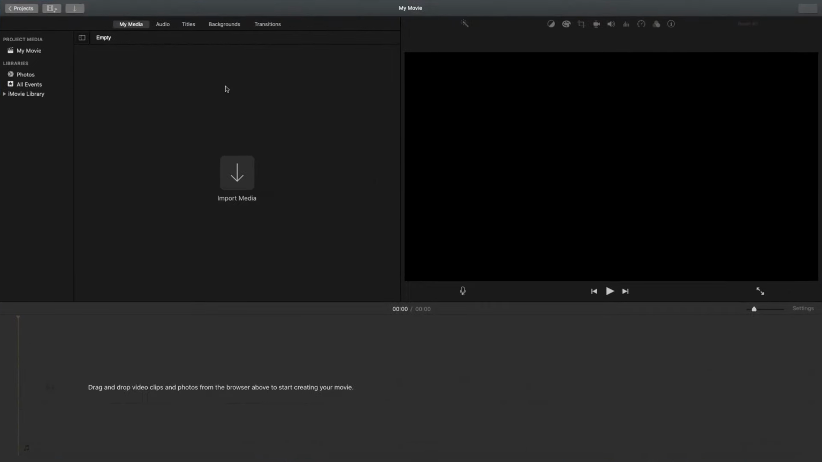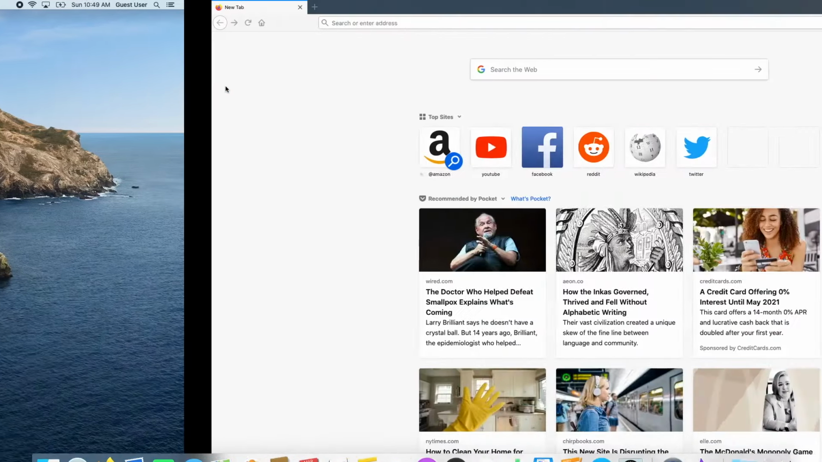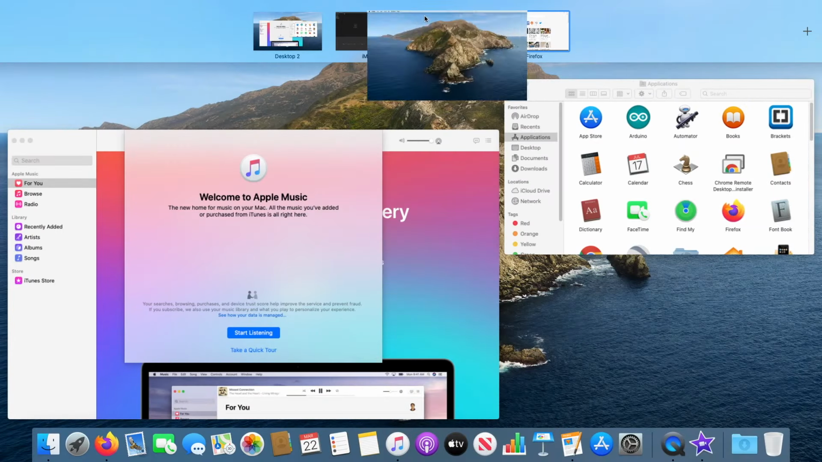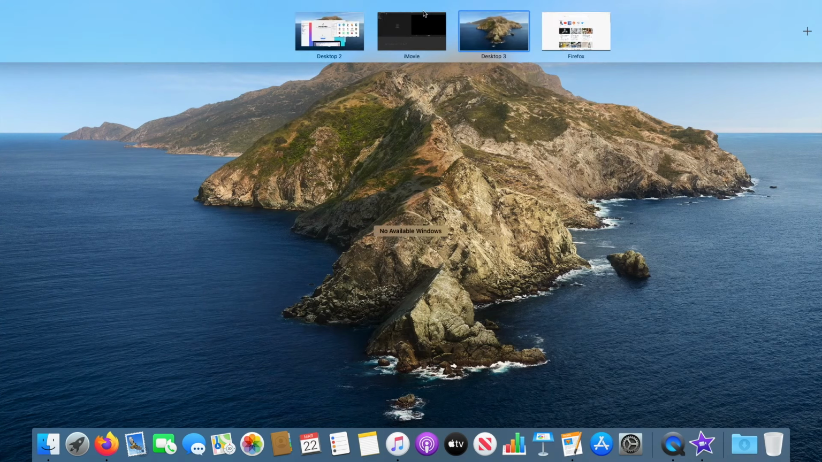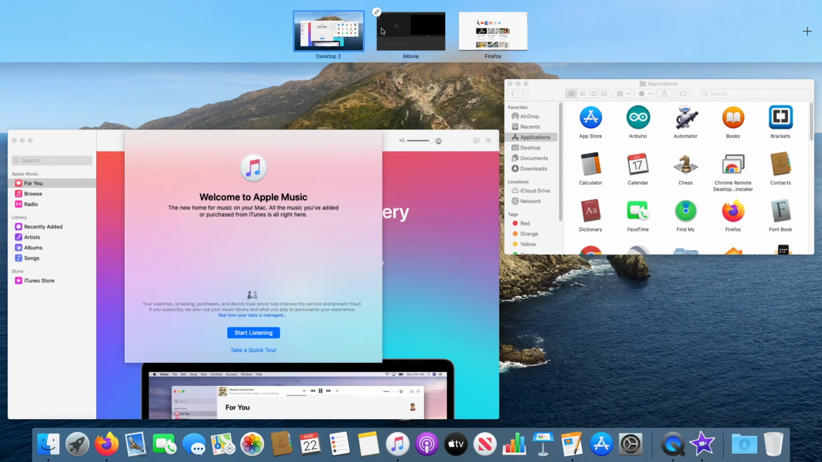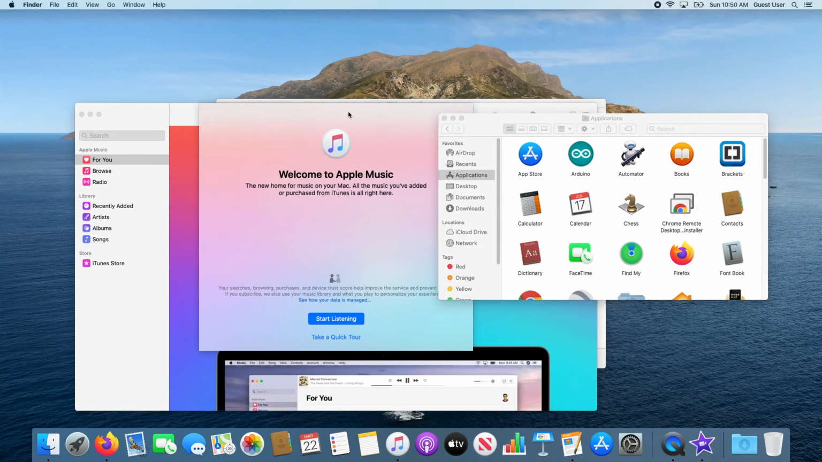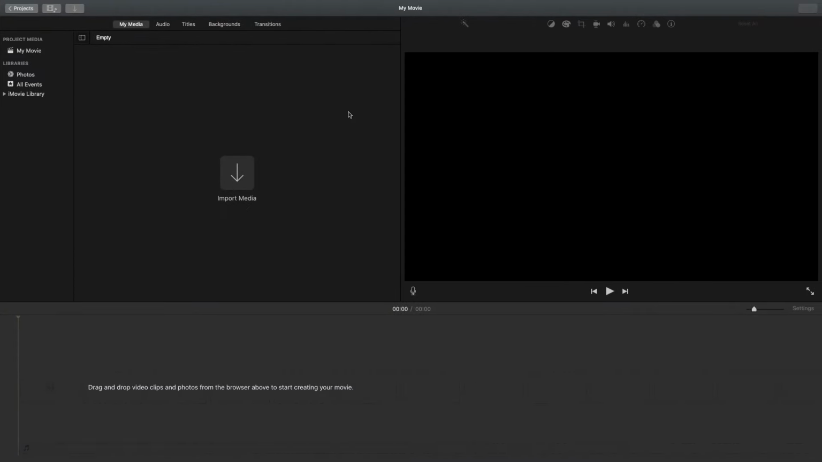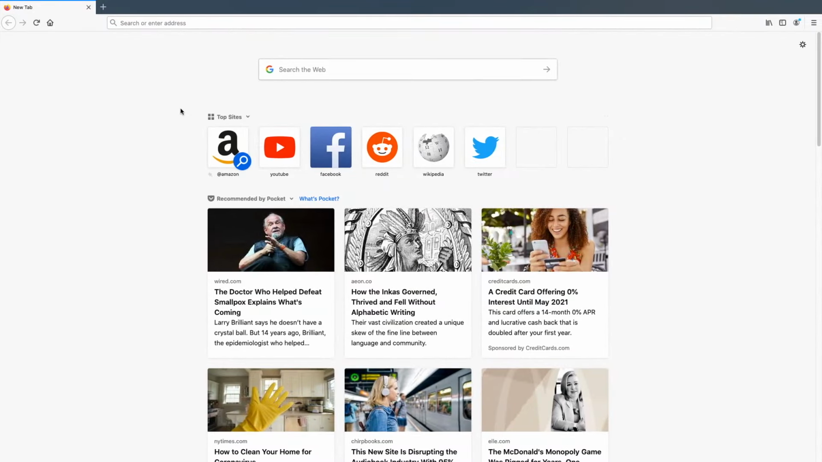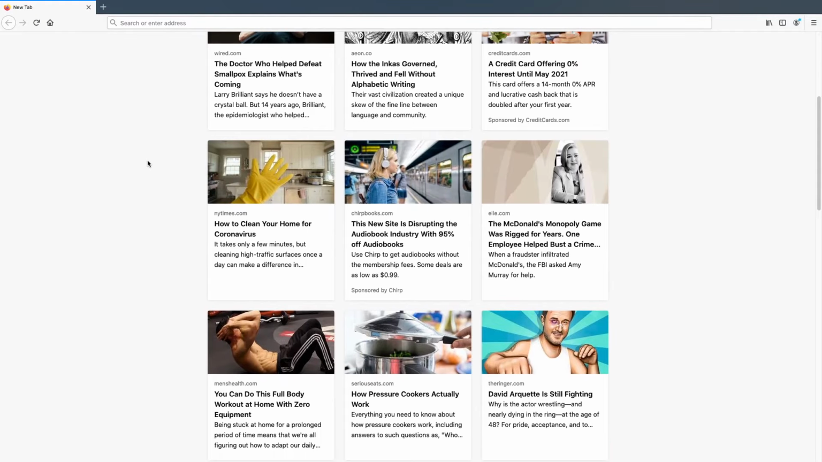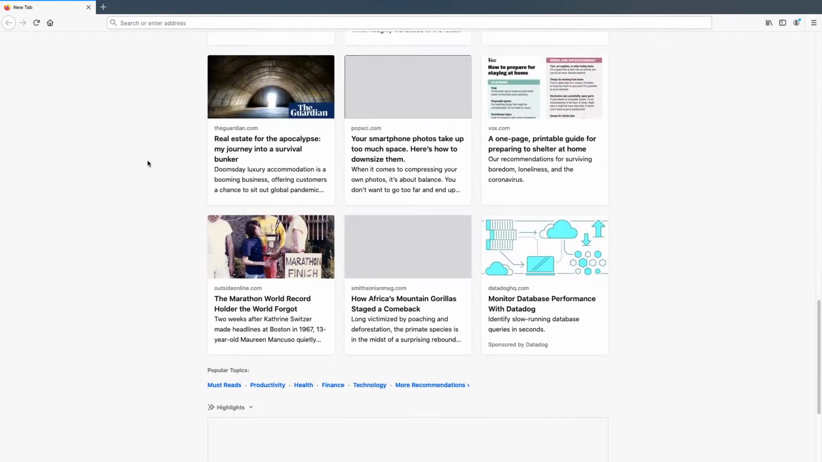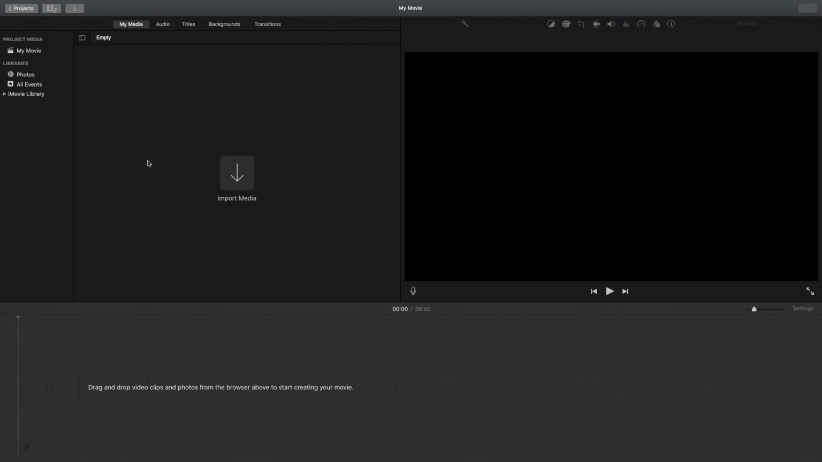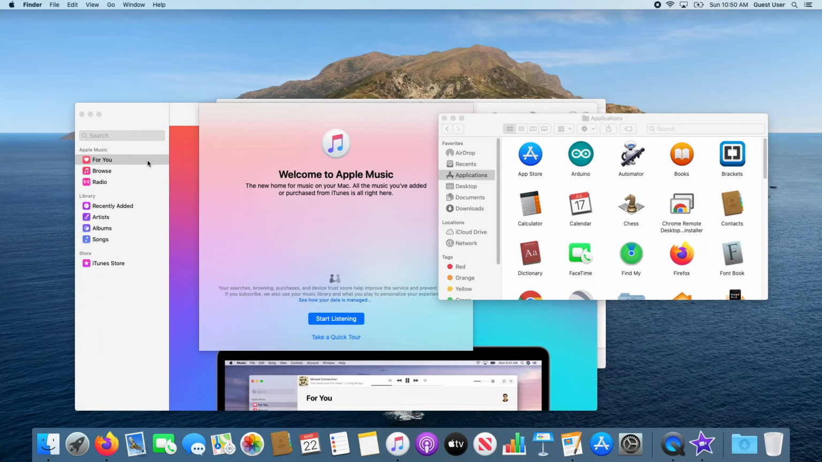If we want that to be its own thing, you can also delete desktops, of course. There it goes. So now essentially we have our other stuff, iMovie for editing, and Firefox. Here are the things that are going on right now. And that is essentially mission control and spaces.